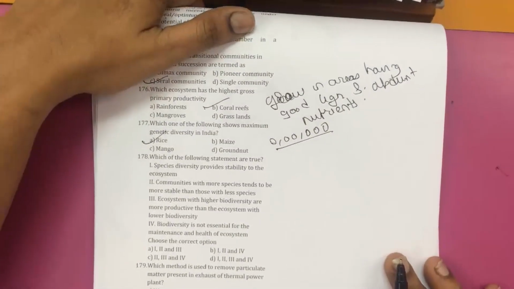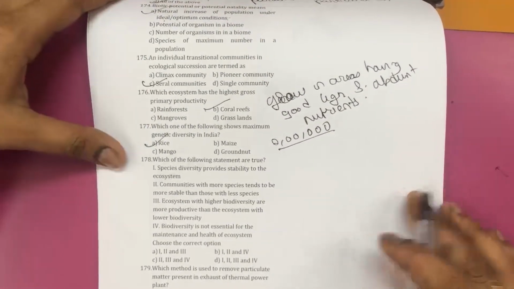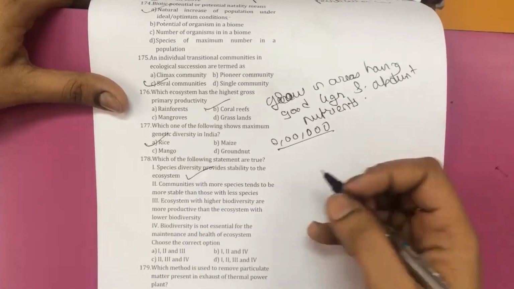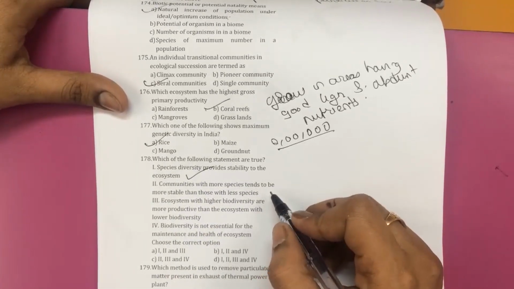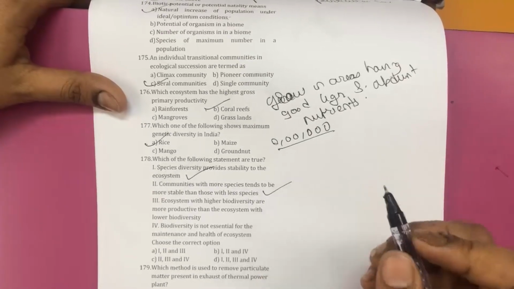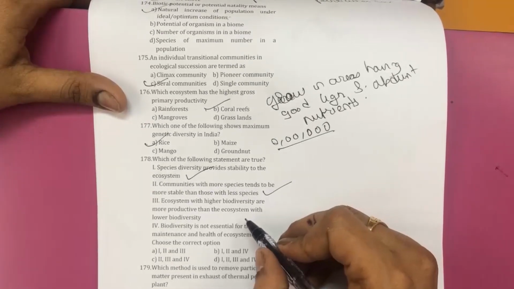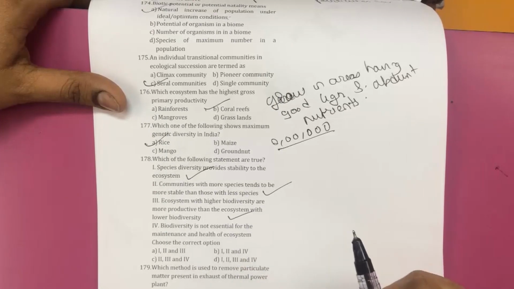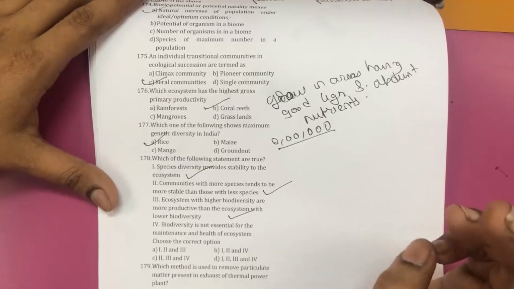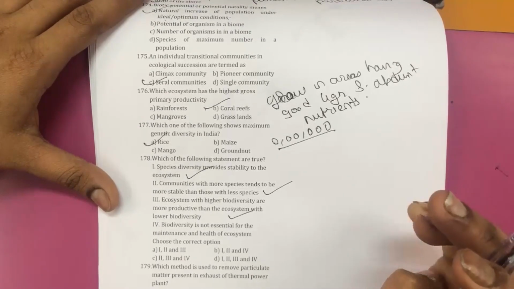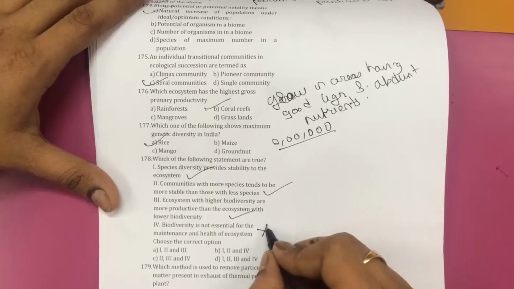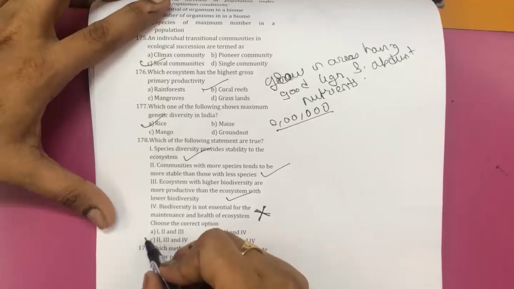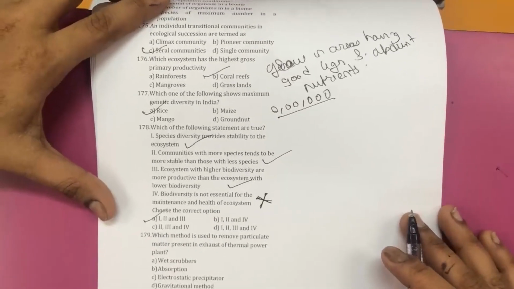Which of the following statements are true? Species diversity provides stability to the ecosystem is true. Communities with more species tend to be more stable than those with fewer species is also true. Ecosystems with higher biodiversity are more productive than ecosystems with lower biodiversity is also true. Biodiversity is not essential for maintenance and health of ecosystem. Now this option is wrong. Biodiversity is absolutely essential for the maintenance and the health of the ecosystem. So the correct option is A.